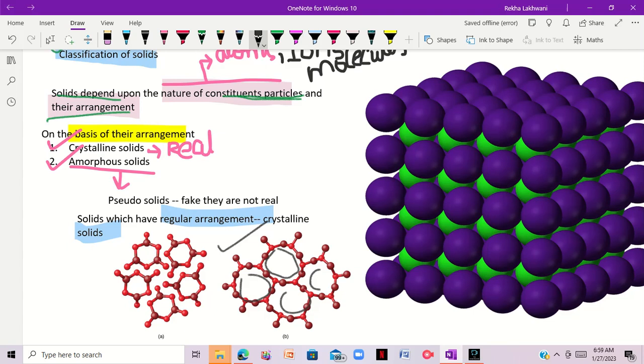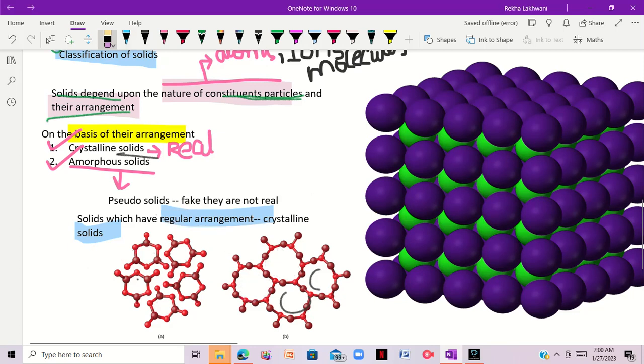It is the same in all places, even over long ranges. This regular arrangement of the constituent particles makes a solid known as a crystalline solid. So crystalline solids are those which have a regular arrangement.